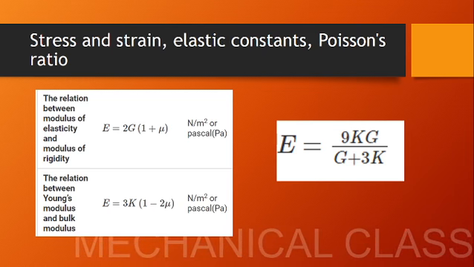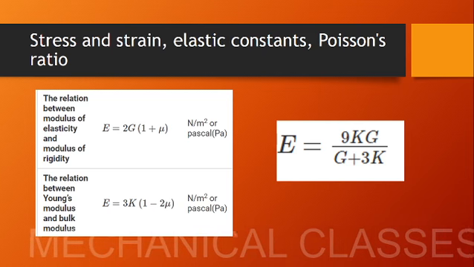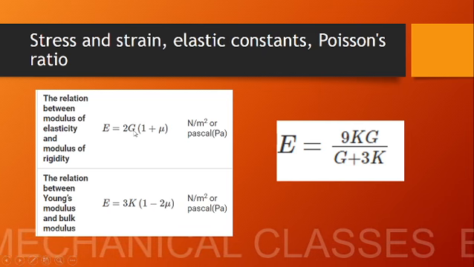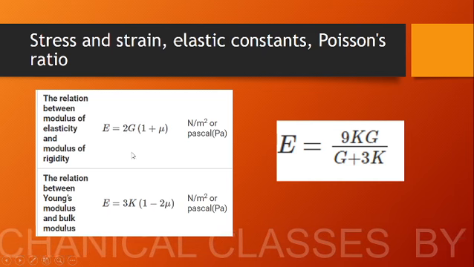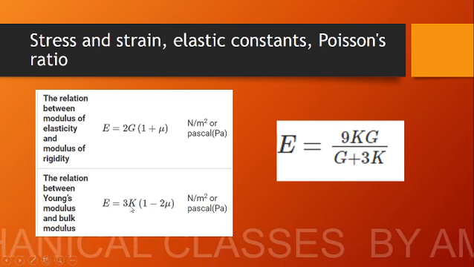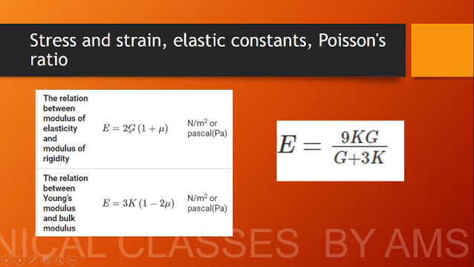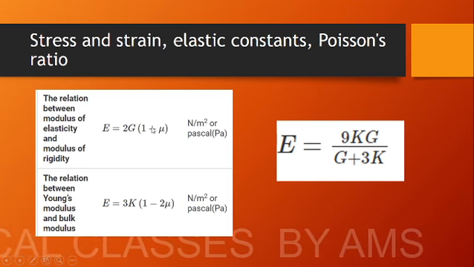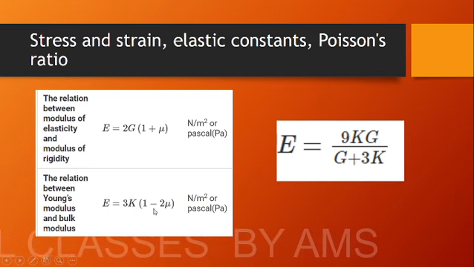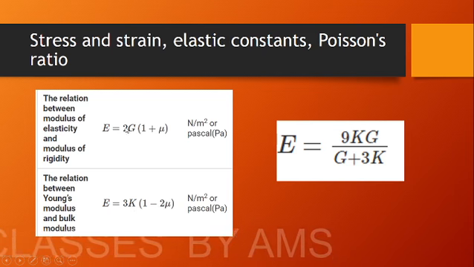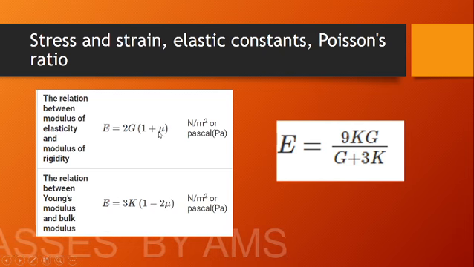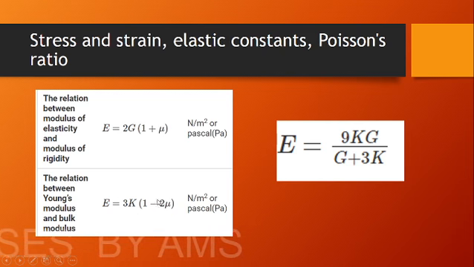So the left hand side is E, E is the same for both, and after that, if you are dealing with G, G is the first letter, so we'll be adding 2. K comes as the second letter, we'll be adding 3. As G is the first letter, we'll be adding a positive sign, and K is the second letter, we'll be adding a negative sign. As G is the first letter, we'll have only 1 mu. As K is the second letter, we'll get 2 mu. So these two equations are the basic equations.